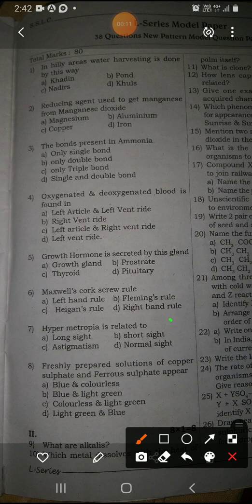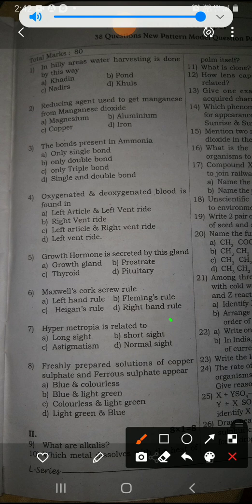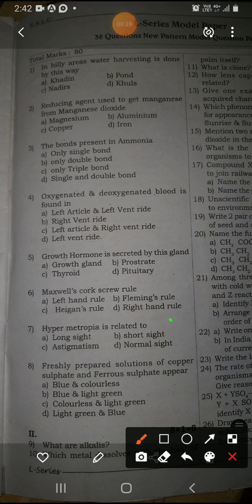Dear SSLC students, today let's discuss another set of question paper, that is MCQ and 1 mark questions. So let's start without further delay. First question, MCQ questions. You know that it carries 1 mark.